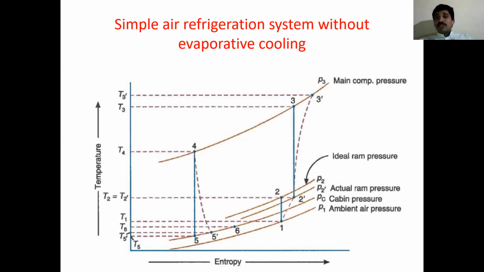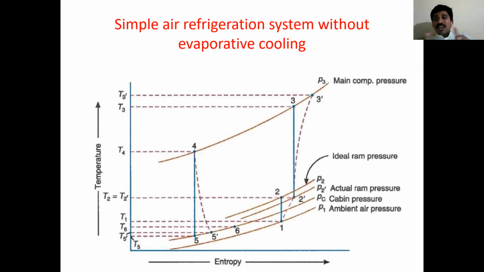But what about temperature? When friction develops, temperature rises. If you observe carefully, two things are happening here. One is pressure decreasing from 2 to 2 dash. When pressure decreases, generally temperature also has to decrease. But inside the diffuser, due to frictional effects, temperature is increasing. So temperature theoretically has to decrease, but due to friction, temperature is increasing. That's why compared to theoretical, in the actual case we reach the same temperature.